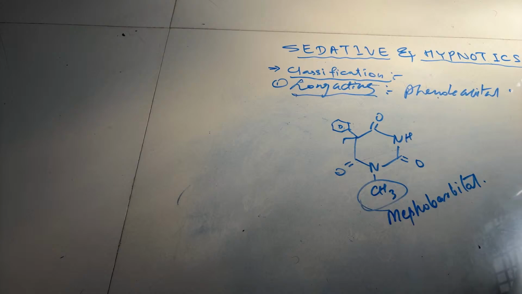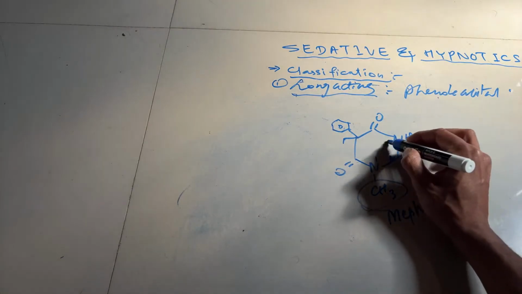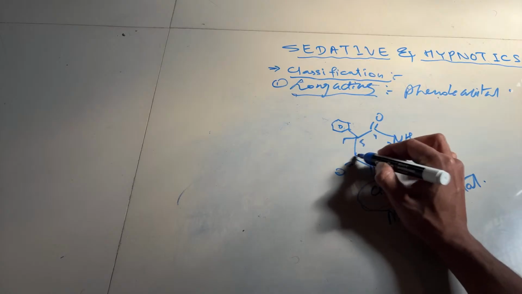What is the IUPAC name? 5 ethyl 1 methyl 5 phenyl, same as earlier. So, position 1 2 3 4 5 6, yes or no?